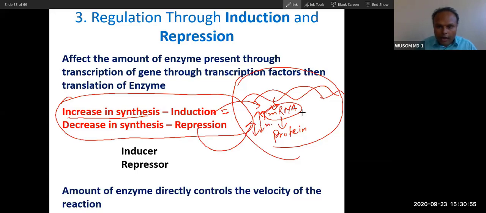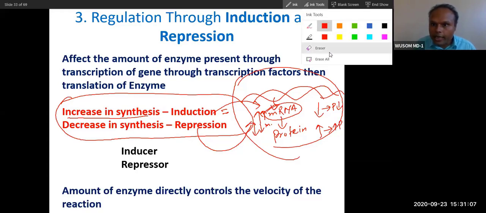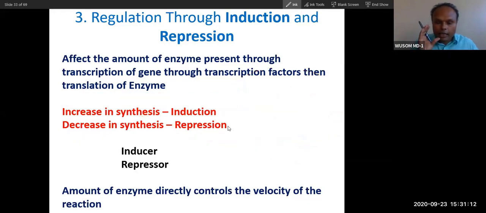So if mRNA synthesis decreases, protein will also be low. If mRNA synthesis is high, protein will be high. Enzymes are proteins. So this is how induction and repression occur, and they actually affect gene expression. These both are related to gene expression.